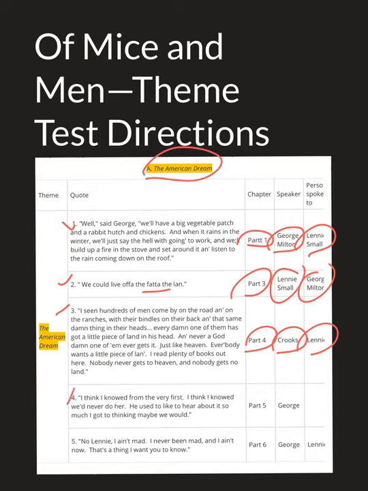All right, here's our fourth quote. "I think I know from the very first, I know we'd never do her. We used to like to hear about it so much I got to thinking maybe we would." And this is spoken by George. And this is where he thinks, man, I think I knew it from the beginning that the American dream is not something that we could ever attain, right? I knew we'd never get to this farm that we're planning in our heads.